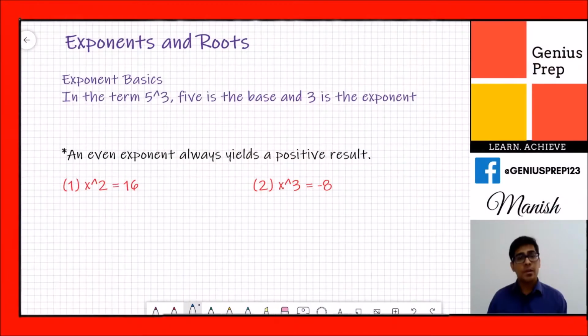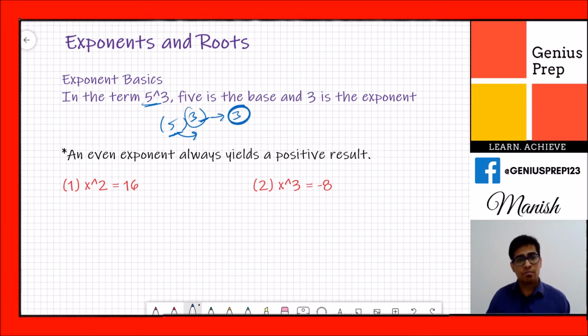Okay guys, after linear equations, the second part of algebra is exponents and roots. So what are exponents and roots? Exponent is like any term, for example 5 raised to 3. This is the base of this term and this is the exponent.